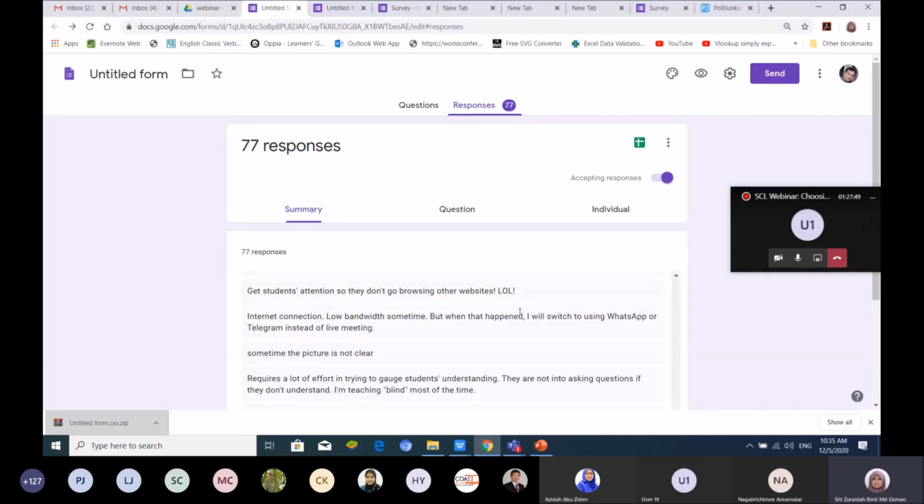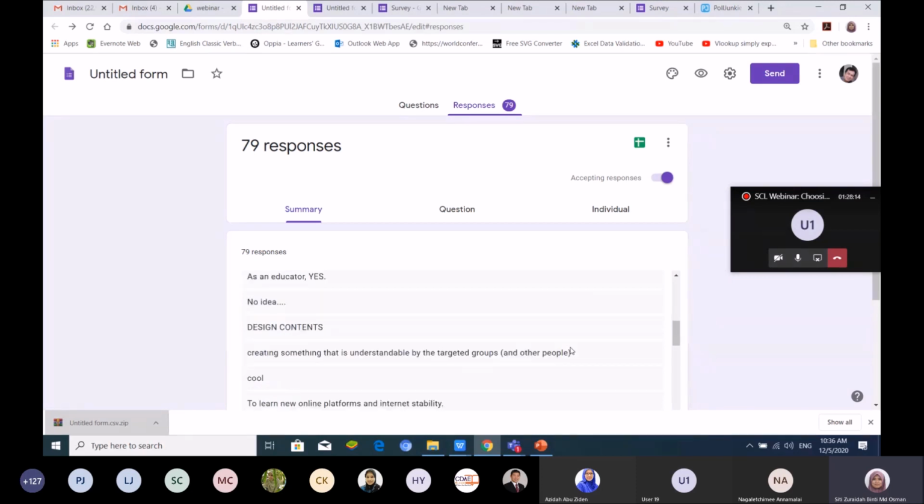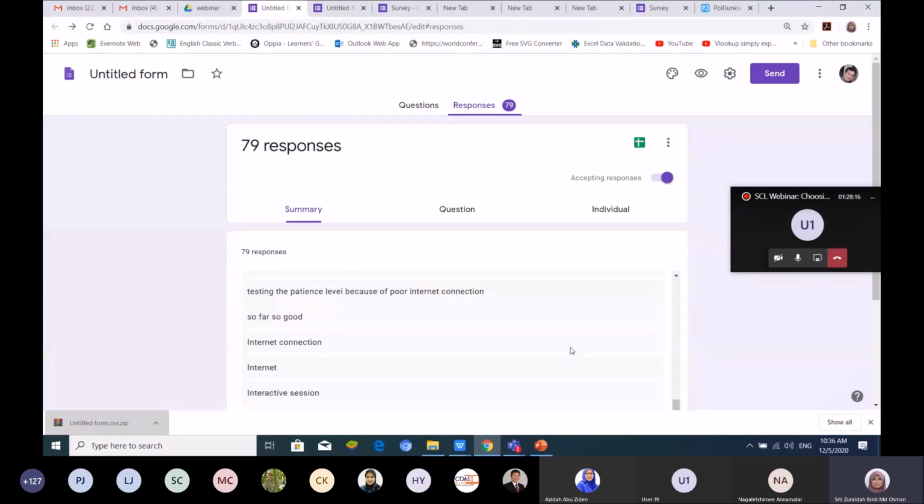Because we are planning to do video conferencing, but sometimes our own internet bandwidth is also at a low level. Same with me. Sometimes when I do video conferencing, suddenly my internet connection is lost, then I need to connect back. So this is what we call an internet connection problem.